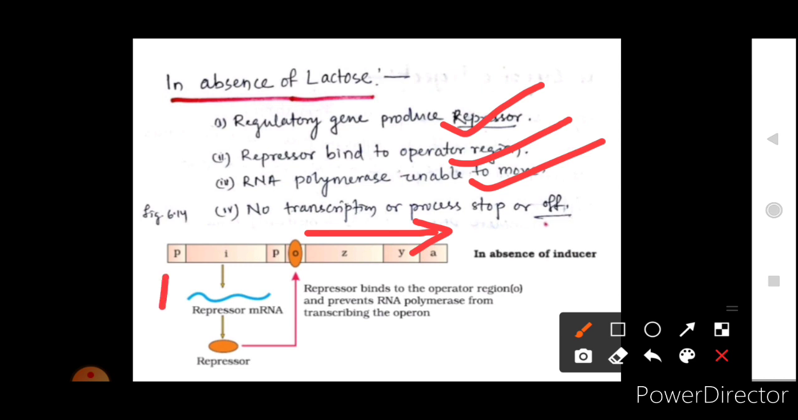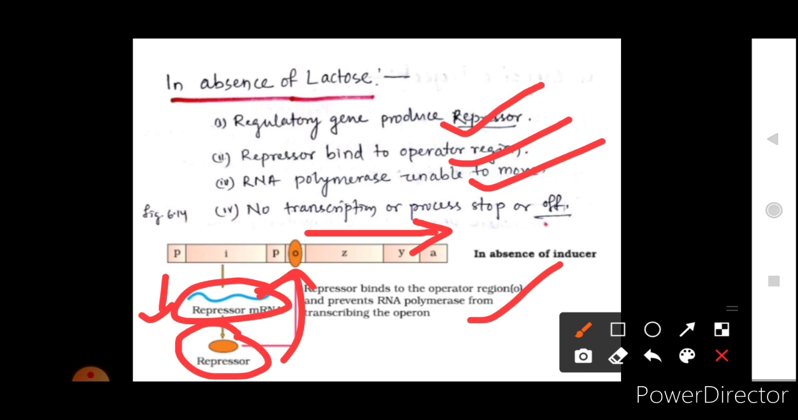You can see here the repressor is synthesized. Okay, then the repressor is formed. This is binding to the operator, and due to this, the repressor binds to the operator region and prevents the RNA polymerase from transcribing the operon.